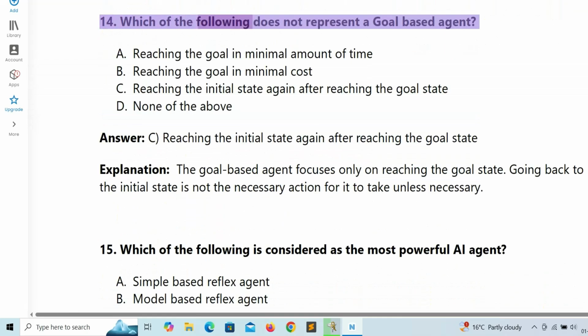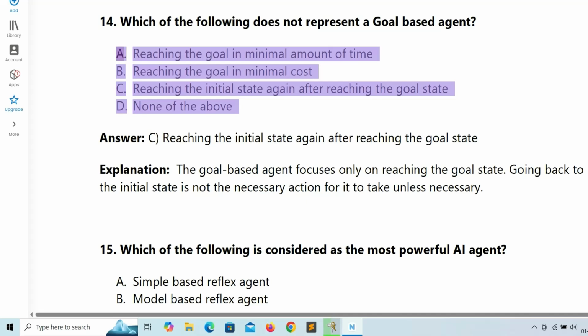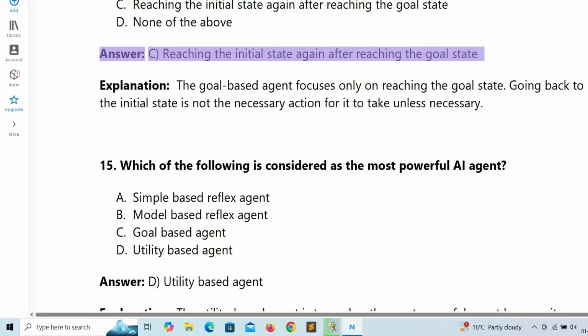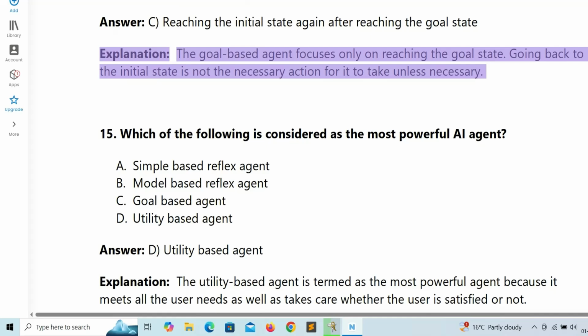14. Which of the following does not represent a goal-based agent? A. Reaching the goal in minimal amount of time. B. Reaching the goal in minimal cost. C. Reaching the initial state again after reaching the goal state. D. None of the above. Answer. C. Reaching the initial state again after reaching the goal state. Explanation. The goal-based agent focuses only on reaching the goal state. Going back to the initial state is not a necessary action for it to take.